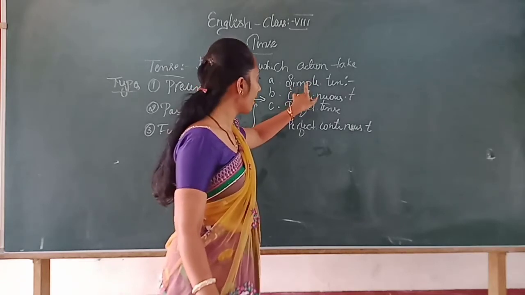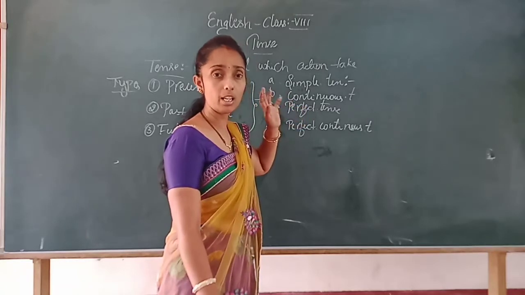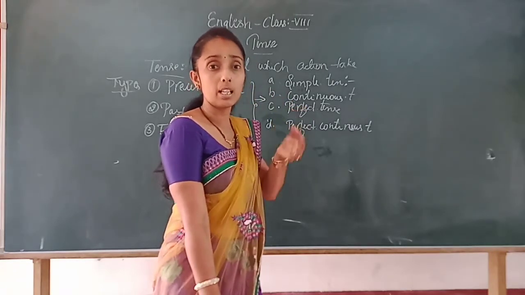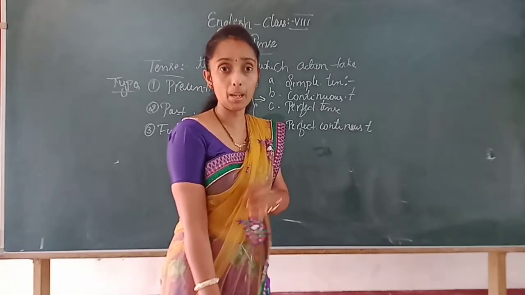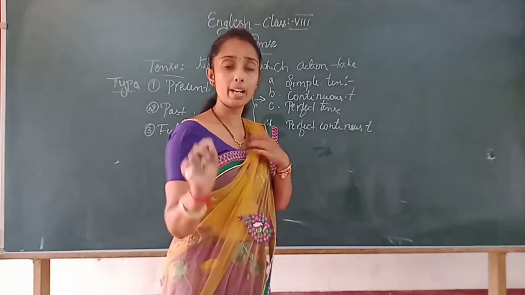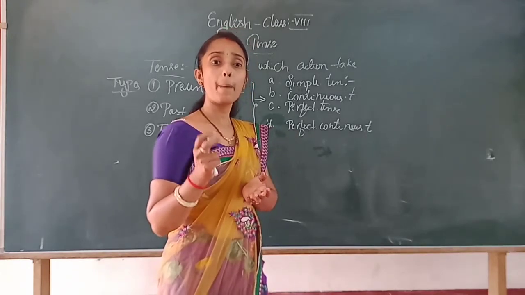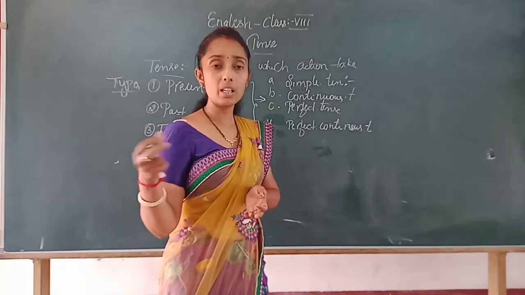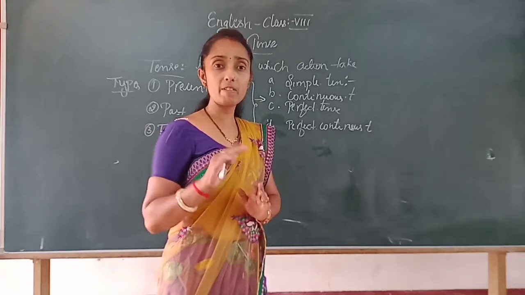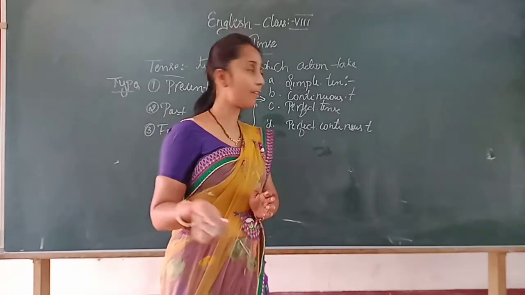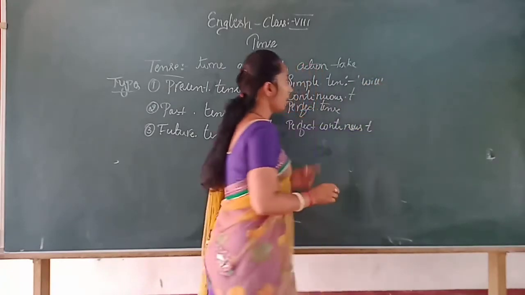Okay. So when a sentence is in present simple tense, then that sentence is in the original form. At present, as I told, I am writing. Then the same sentence, when it becomes past simple tense, will take a different form. But the same simple tense, when we make it into future tense, will be followed by will. Okay. Is it clear?